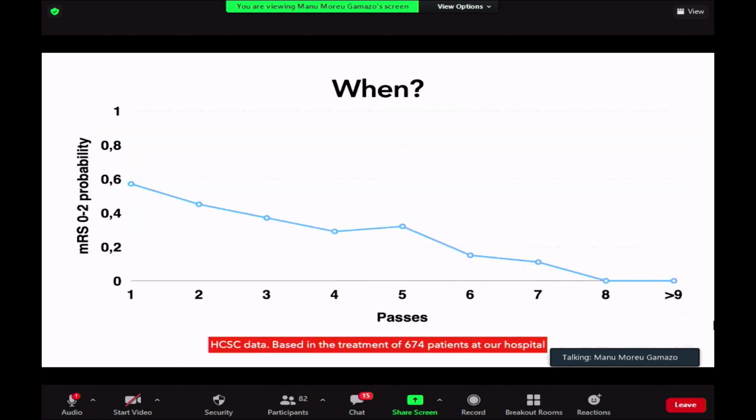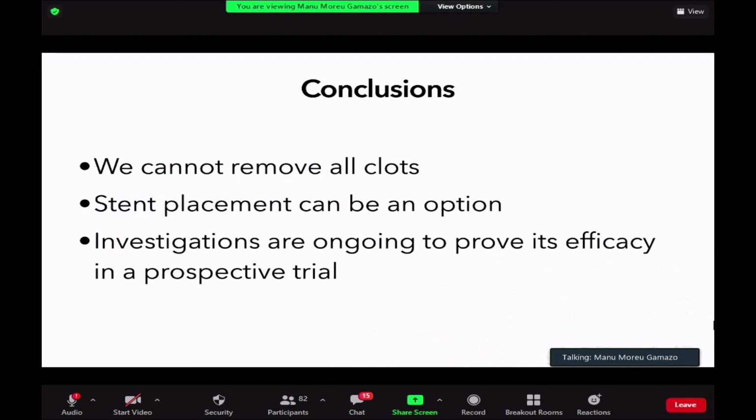So when to treat? Well, we decided that after the 4th pass we were going to place the stent. And as you can see, we match the probability of good clinical outcome after that 4th pass. That makes me think that maybe if we perform this kind of rescue treatment after the 3rd pass, the probability will increase. But that's what we need to study, and that's what we are doing right now, trying to study if after the 2nd pass placing the stent is the thing to do, or maybe we have to wait until the 4th pass. So this is how we think and how we work right now.